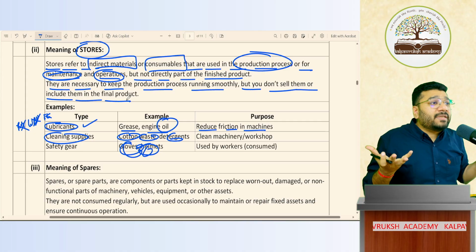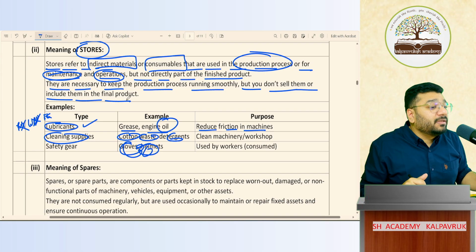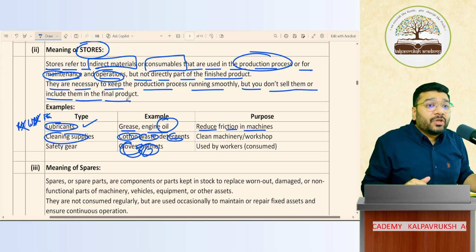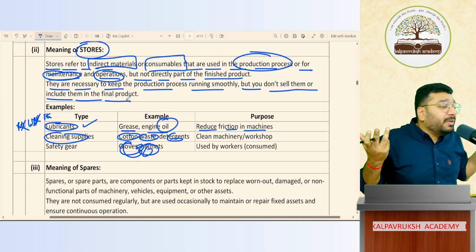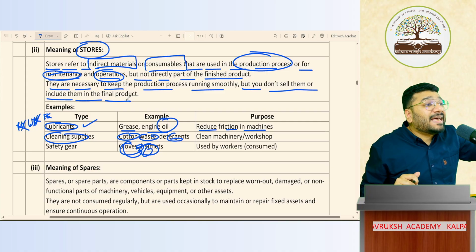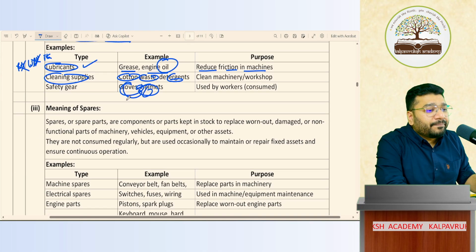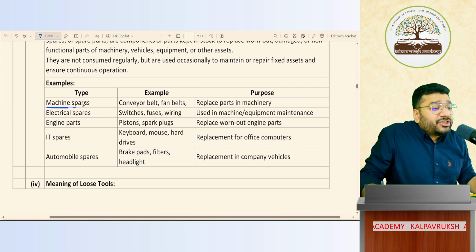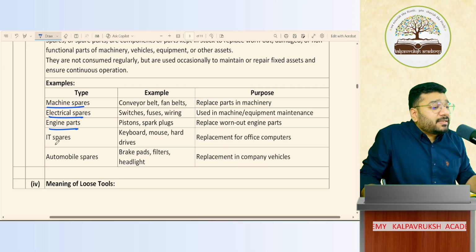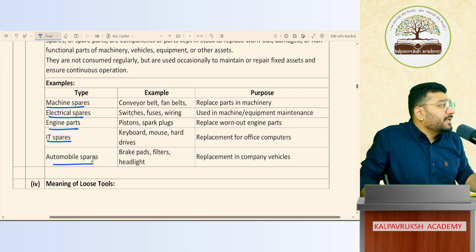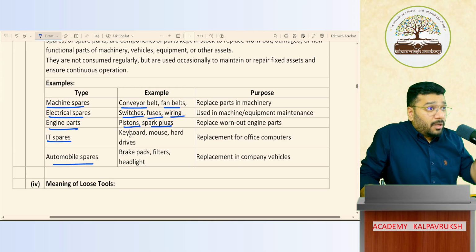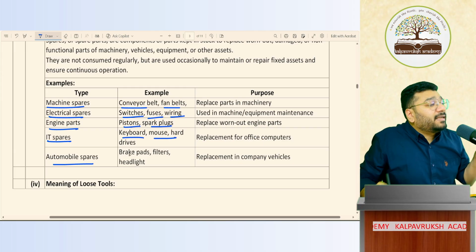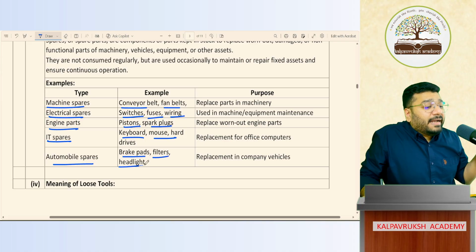So people were confused about how to classify lubricants, cleaning supplies, and safety gear. Should I put them as raw material, FG or traded goods? People had confusion. So they said to treat this as stores. Clear? Okay. Then comes spares: machine spares, electrical spares, engine parts, IT spares, automobile spares, such as conveyor belt, fan belt, switches, fuses, wiring, piston, spark plug. For computer, we have keyboard, mouse, etc. Brake pad, filter, headlight.